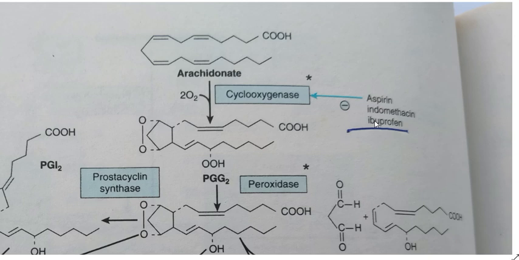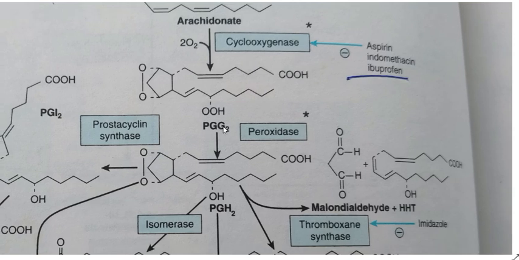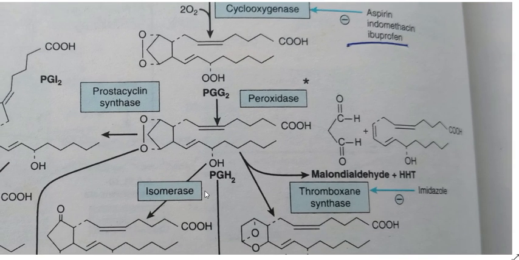These are NSAIDs, non-steroidal anti-inflammatory drugs, that can stop the formation of arachidonic acid derivatives or can inhibit the conversion of arachidonic acid into PGG2. There is no PGG2, or there will be no PGH2, if there is a block in peroxidase or cyclooxygenase, as aspirin does.